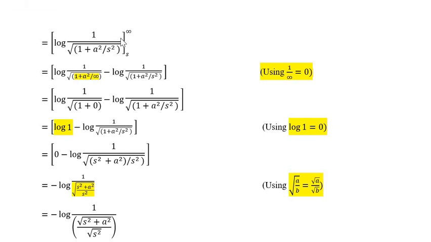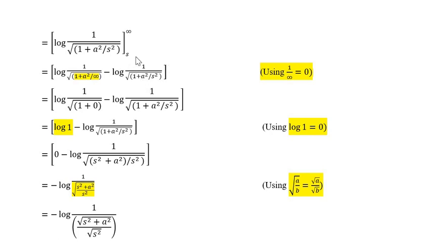Now we are in a position to substitute the limit infinity for s. So a square is some real number. If we give s as infinity, then 1 upon infinity being 0, this complete term becomes 0. 1 plus 0 is 1, square root of 1 being 1. 1 upon 1 will give you log of 1 finally.